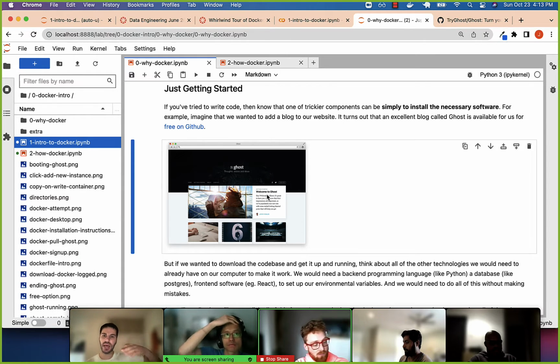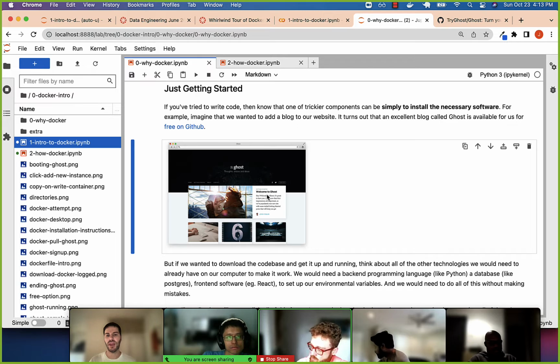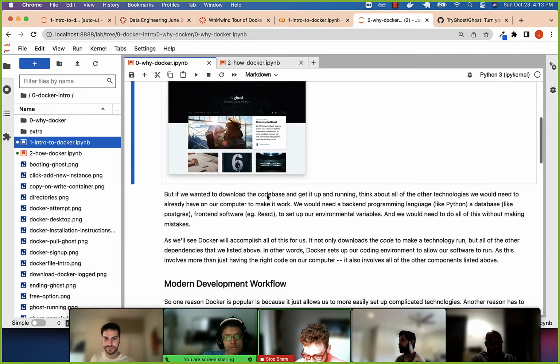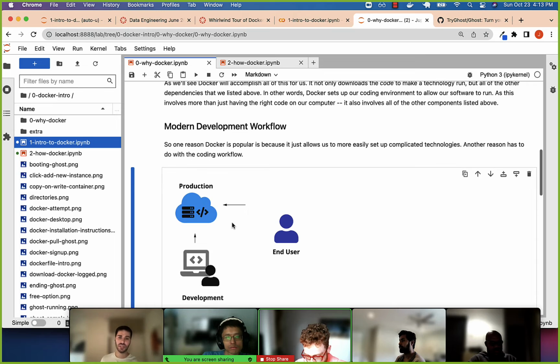And that makes it a lot easier to get a piece of software up and running. Maybe run a simple command and then all the different components are on our computer, talking to each other and working.